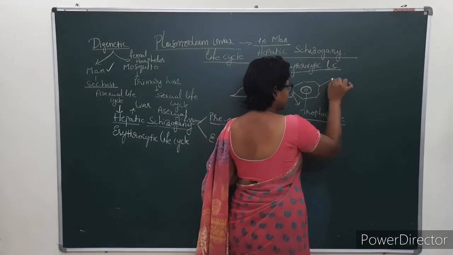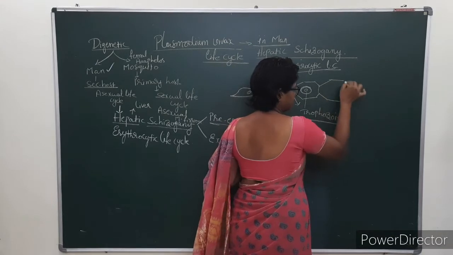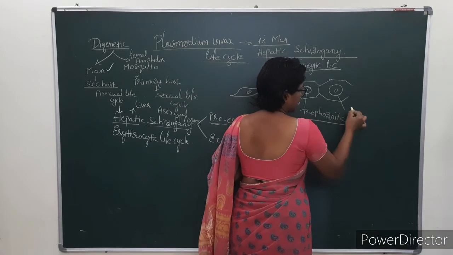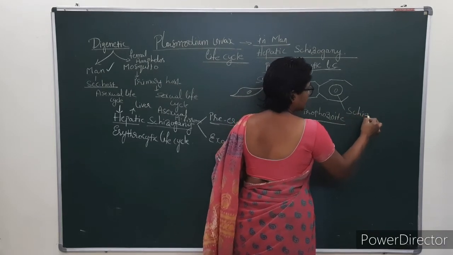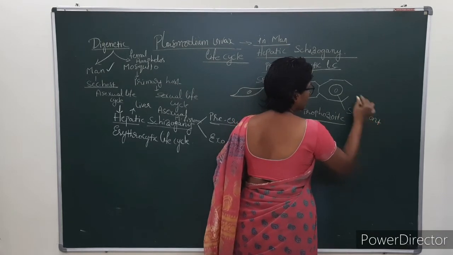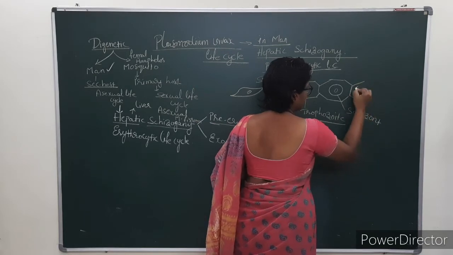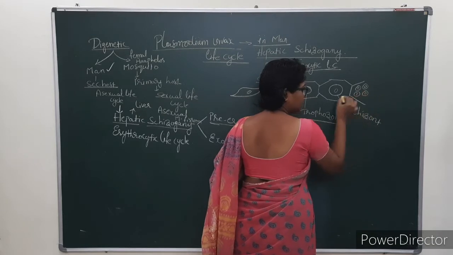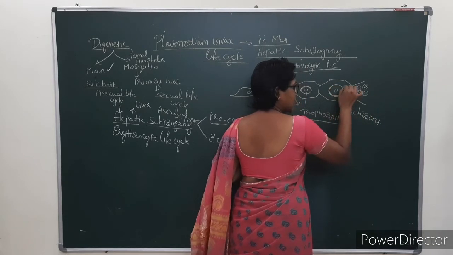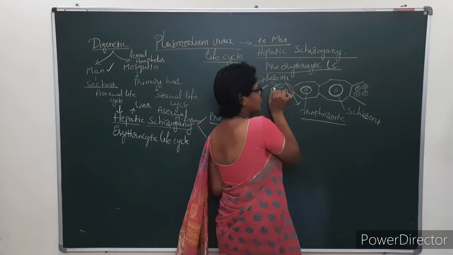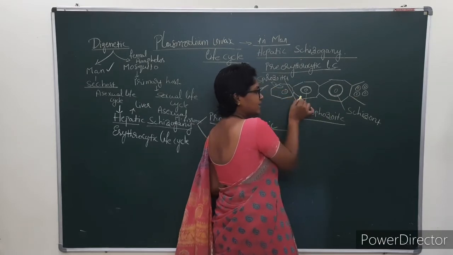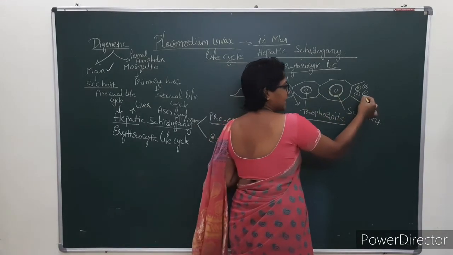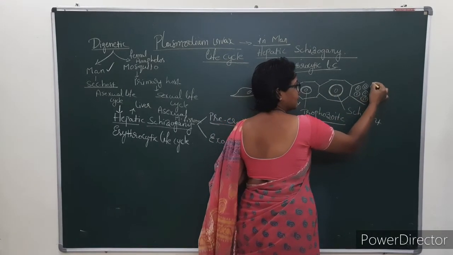After that they enter the schizont stage, which undergoes schizogony, that is, multiple fission. Here the schizont, the sporozoite which attained a spherical shape and increases its size day to day, undergoes asexual multiple fission.